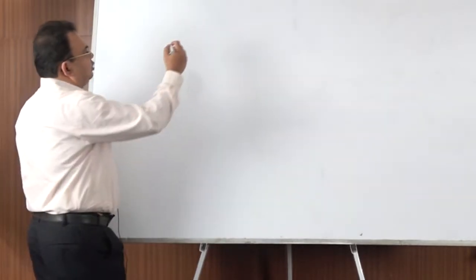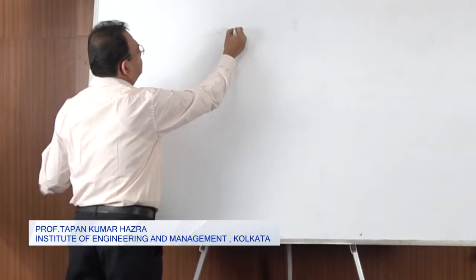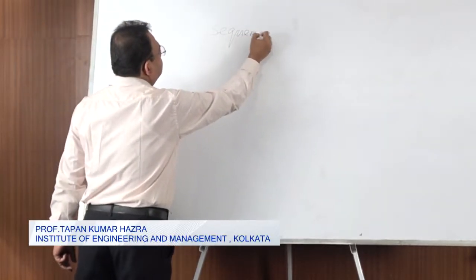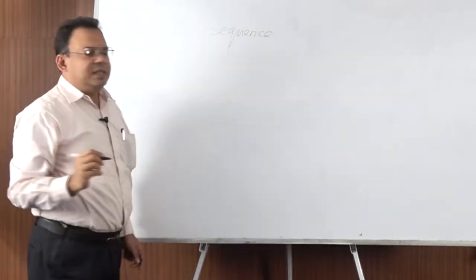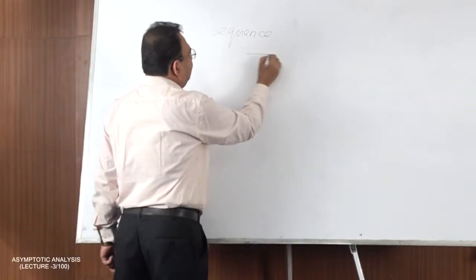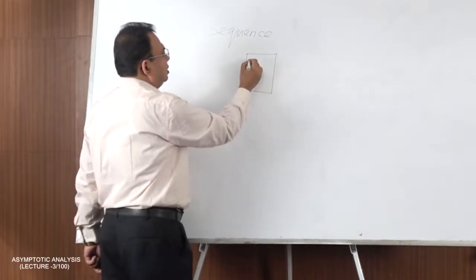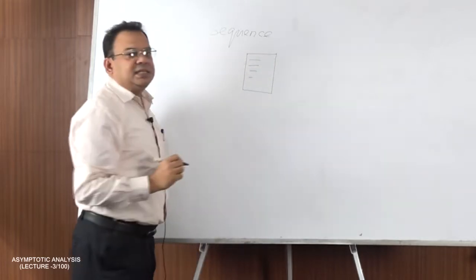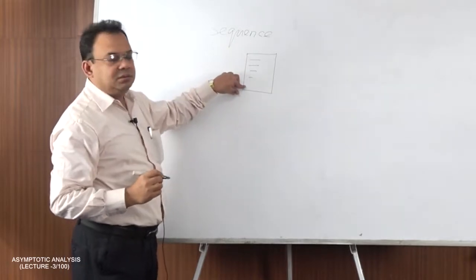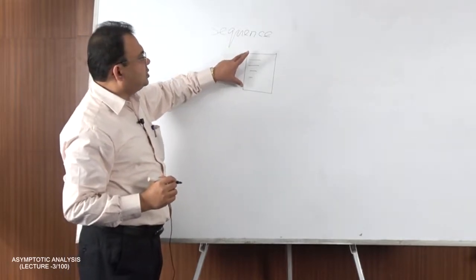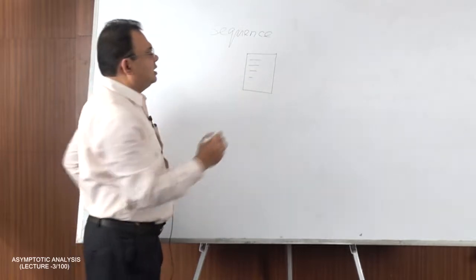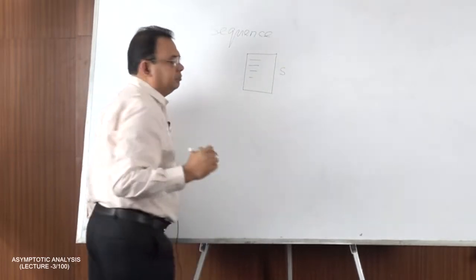What is sequence? Now, sequence is a finite number of statements which are executed one after another, and these finite number of statements constitute this sequence block. Let us call this sequence block S.